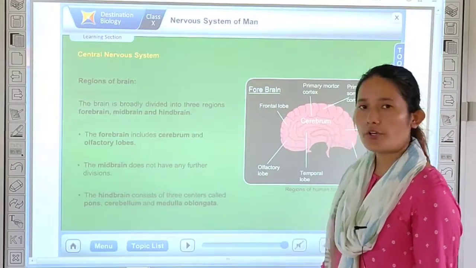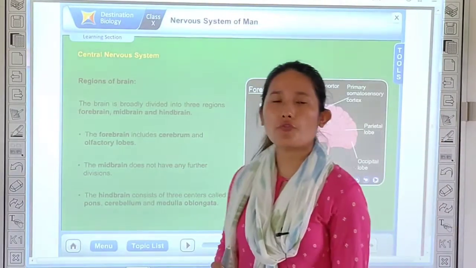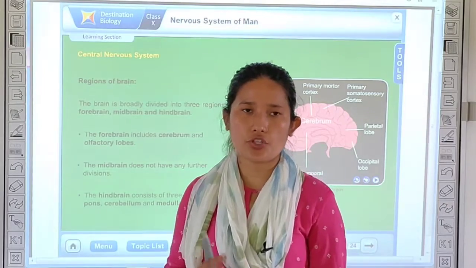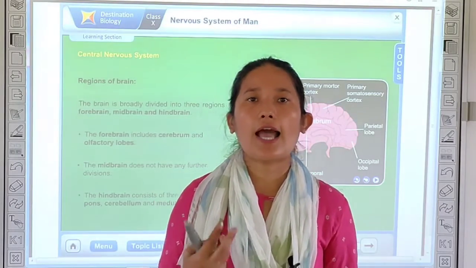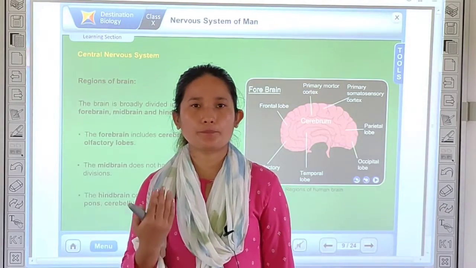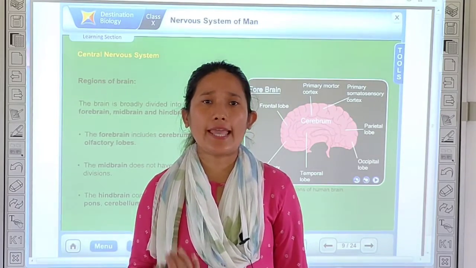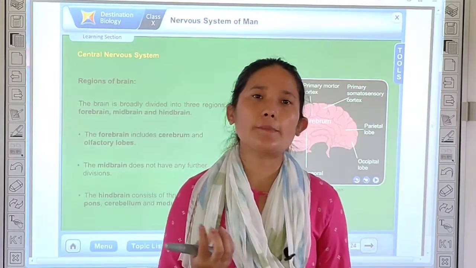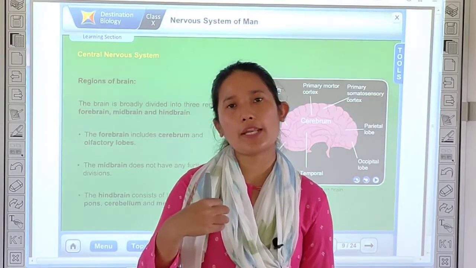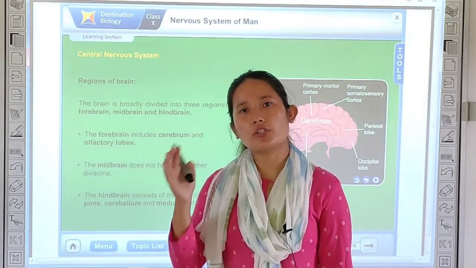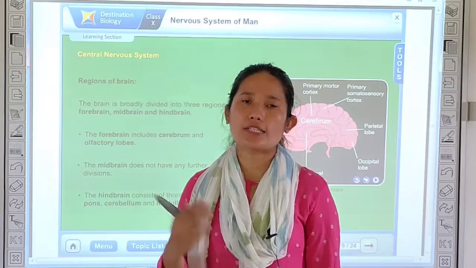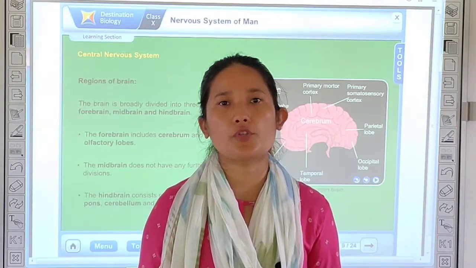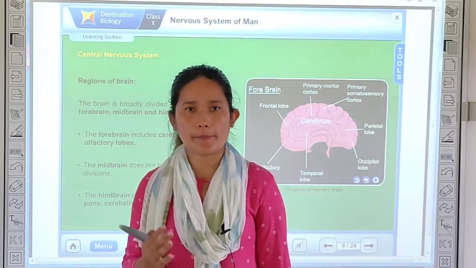cerebrum. Okay. Now the next portion of the forebrain is the diencephalon. Diencephalon consists of three parts: thalamus, hypothalamus and your pituitary gland and pineal gland. Now your thalamus, what does it do? It takes the messages from your midbrain and your spinal cord towards the cerebrum. So it's like a relay center. Okay, messages for perception of pain and pressure, it's all done by your thalamus.